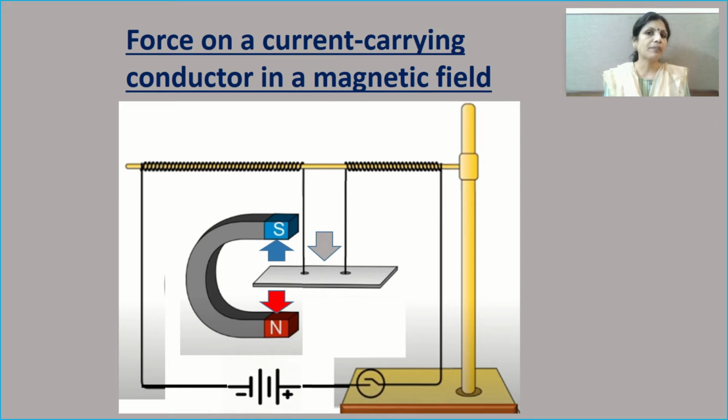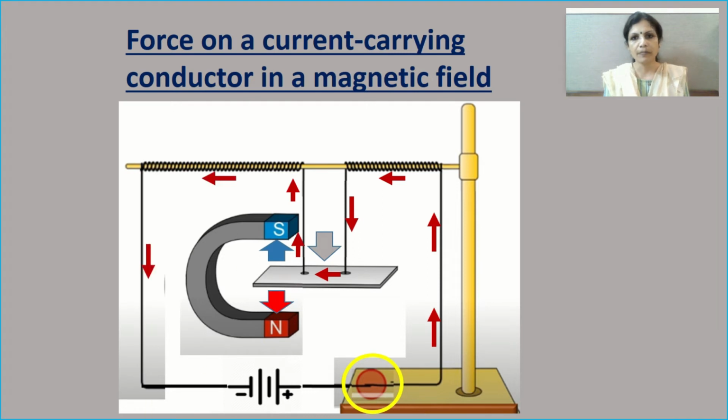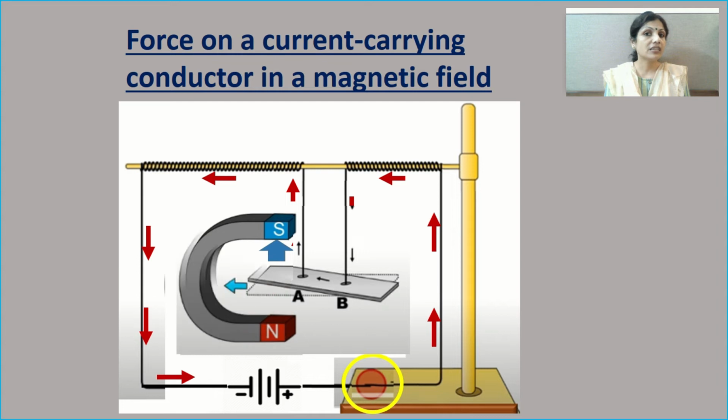Now when you tap the key, the circuit gets closed and therefore the electric current will start flowing through the circuit. Look at the direction of the flow of electric current. It's flowing through the rod and the circuit gets completed in this manner. The moment current passes through this assembly, you will observe that this aluminium rod gets displaced. It moves to the left side. Can you observe this? Earlier it was straight, and now when you pass electric current, the aluminium rod gets displaced. Now why is it happening so, children?